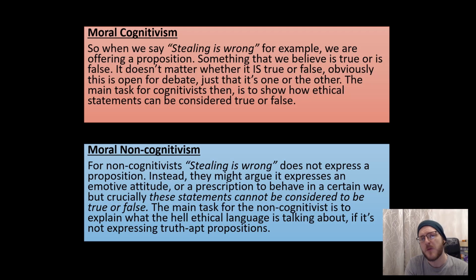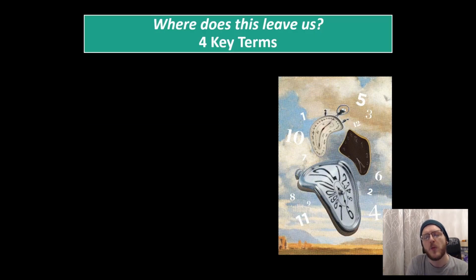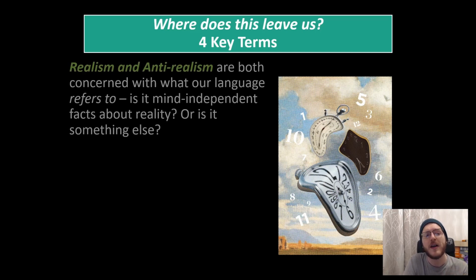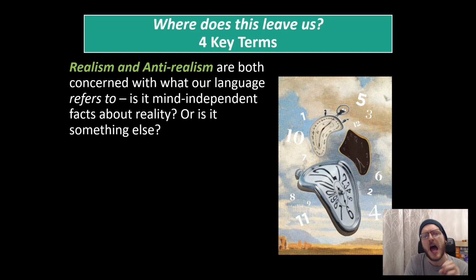The main task for moral non-cognitivists, then, is to explain what ethical language is actually talking about if it's not expressing truth-apt propositions, if it's not expressing something that can be considered to be true or false. Where does this leave us? Well, we've seen four key terms that can be broken up into two pairs. On one hand, we have realism and anti-realism, and they are both concerned with what our language and what our statements are actually referring to. Are we talking about some particular mind-independent fact about reality, or are we talking about something else entirely?